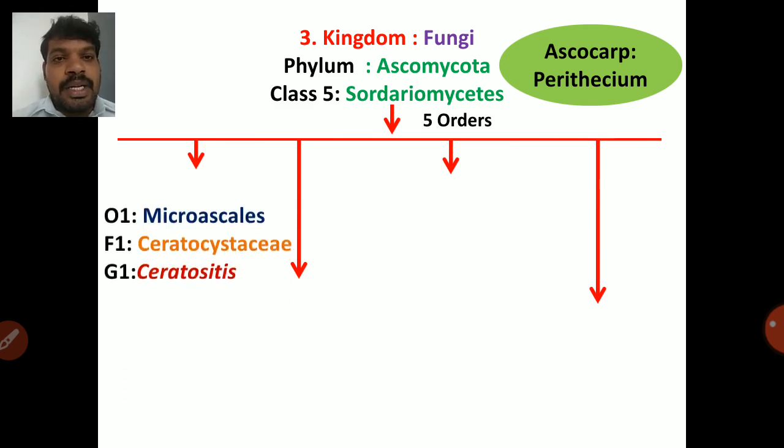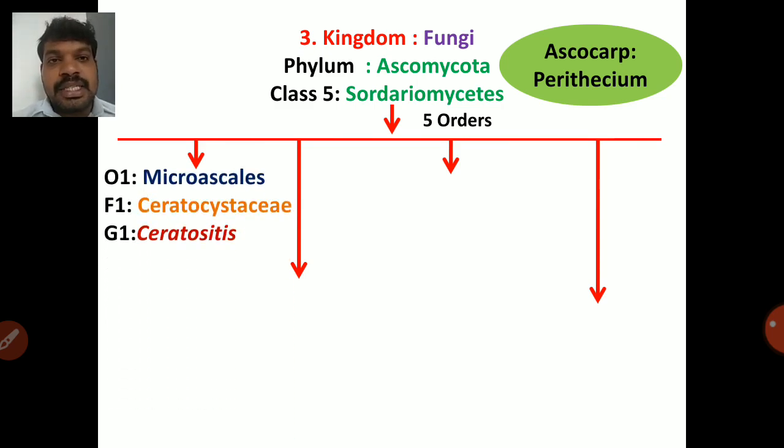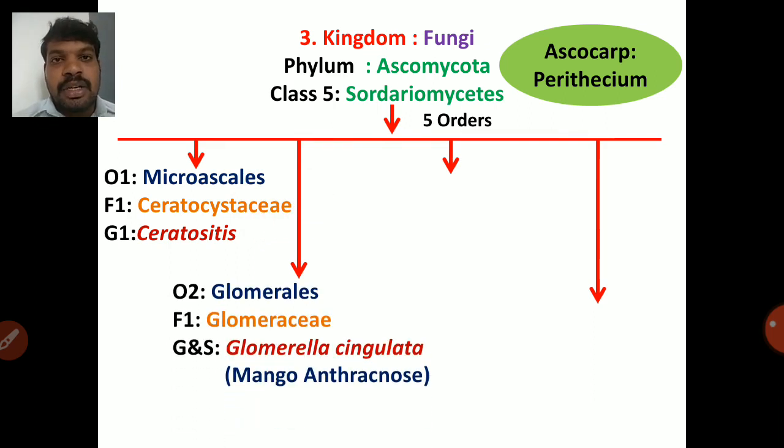There are 5 orders. First one is Microascales, which contains Ceratocystis. Genus is Ceratocystis, which causes the black rot of pineapple. Second order is Glomerellales, family is Glomerellaceae, genus and species are Glomerella cingulata. There is mango anthracnose. So mango anthracnose is one of the important diseases.